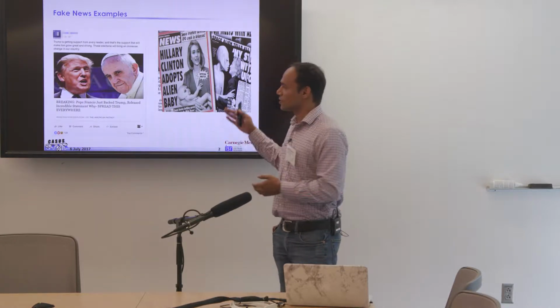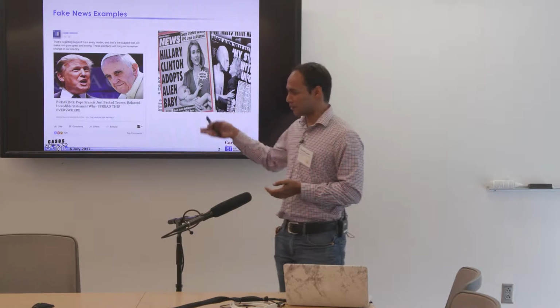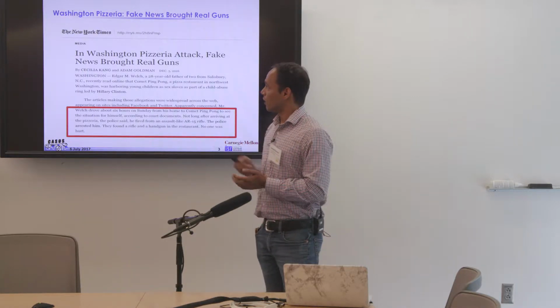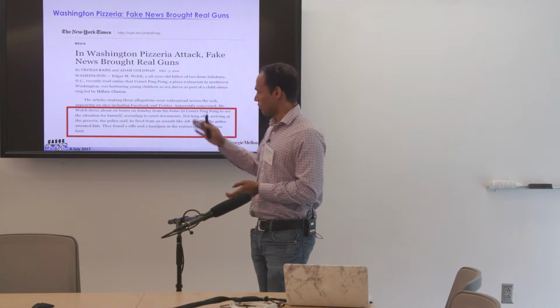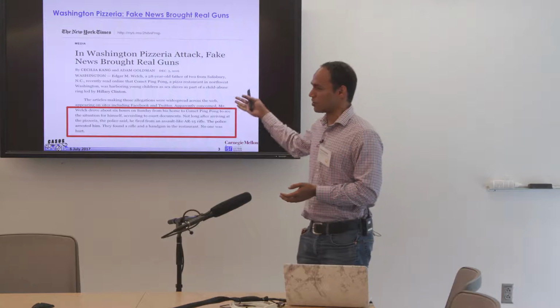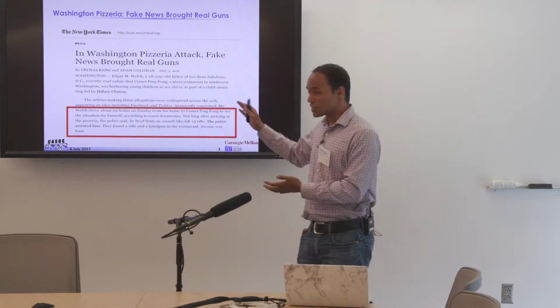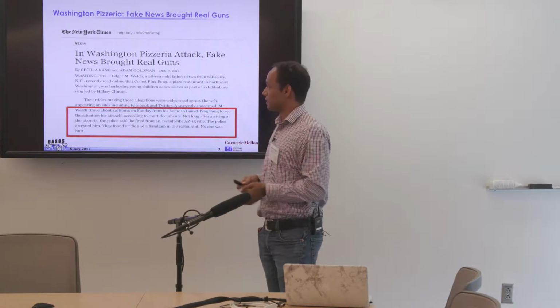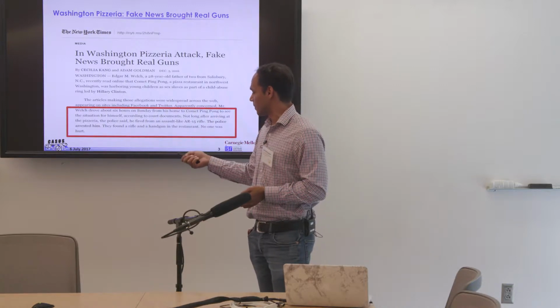But not all instances of news like this are actually harmless, like probably these two. For example, in this news, in the Washington pizzeria, because of fake news, a real person went to that pizzeria with a gun and fired a couple of shots. So this example of fake news is not innocuous. It basically had some impact on society.